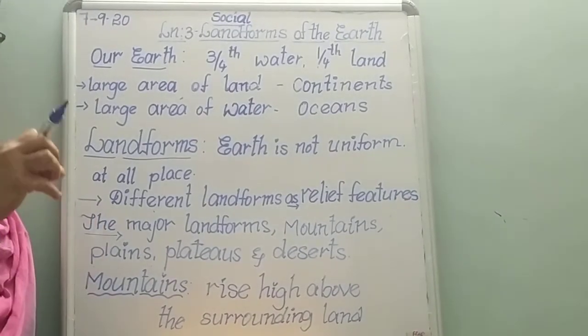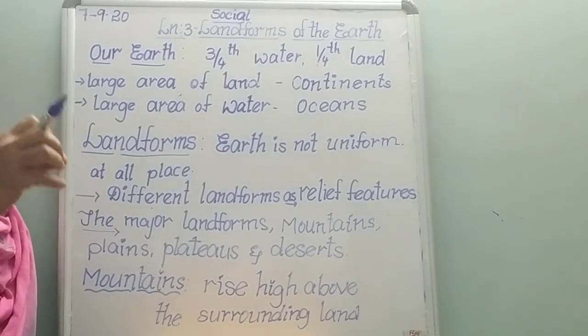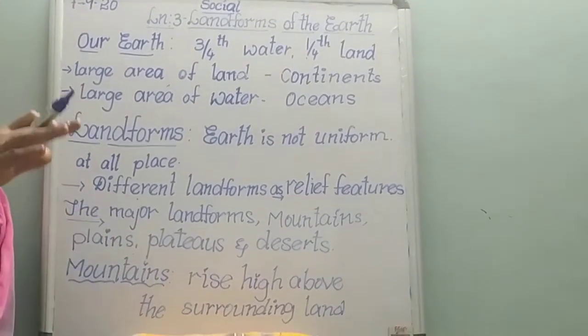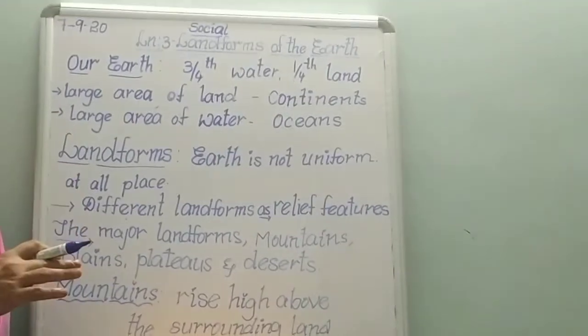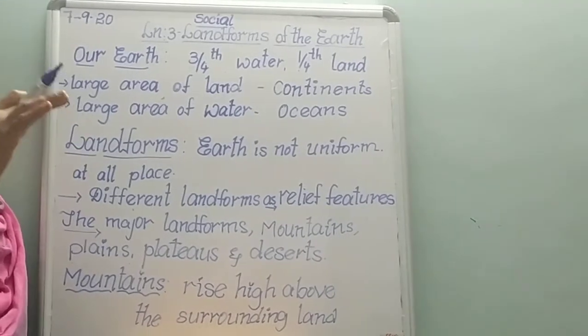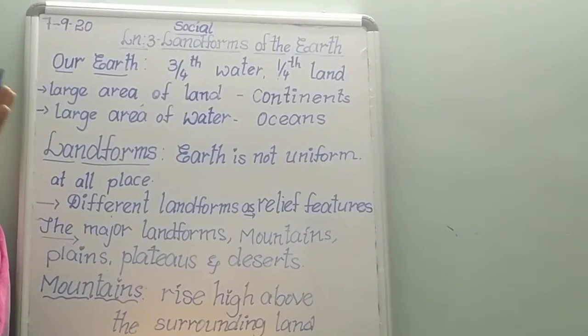Okay children, different areas of land and water are known with different names. Here the large areas of land are known as land masses. These land masses are known as continents.